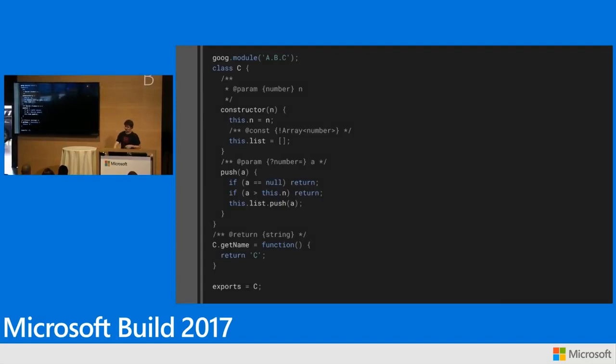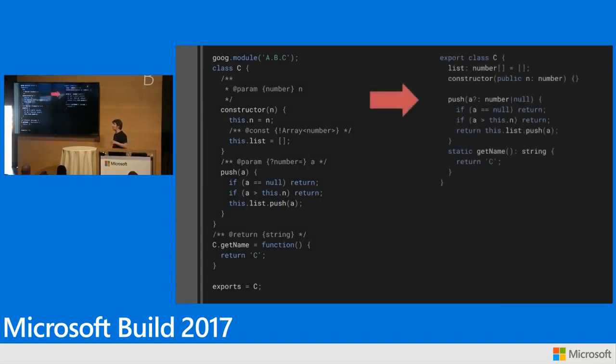So again, back to this sort of Clojure JavaScript here, right? The equivalent TypeScript that expresses exactly the same amount of information is a third as long, I think much easier to read. And if you think about this at scale across hundreds of thousands of millions of lines of JavaScript at Google, this makes a big difference.